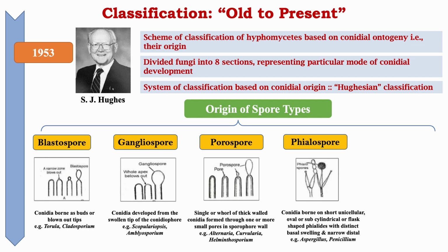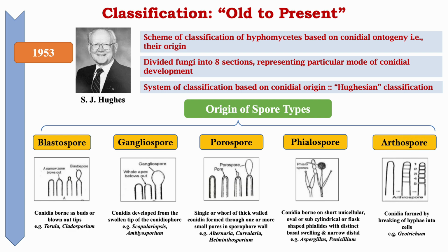Here conidia are born on short unicellular, oval, subcylindrical or flask-shaped phialides with a distinct base cell swelling or narrow distal end. Genera like Aspergillus and Penicillium produce phialospores. Another is arthrospores. Here conidia are formed by breaking of hyphae into cells. Genera like Geotrichum always produce arthrospores.